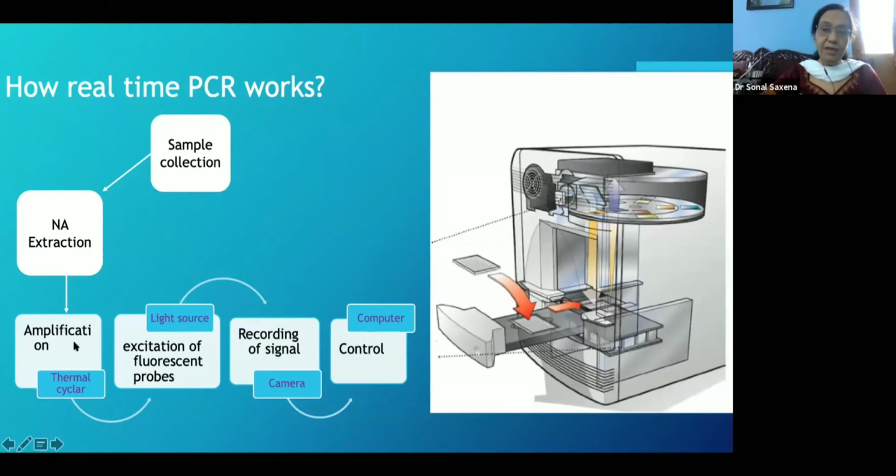The amplification is not just an empty amplification. It is linked in such a manner that there is a fluorescent signal, and this signal is then trapped by the camera, and then it is fed to the computer, which records it and shows it to you. So the moment you load the PCR master mix here, the camera starts recording. It forms 2 copies, the camera records 4 copies, and so this goes on increasing.